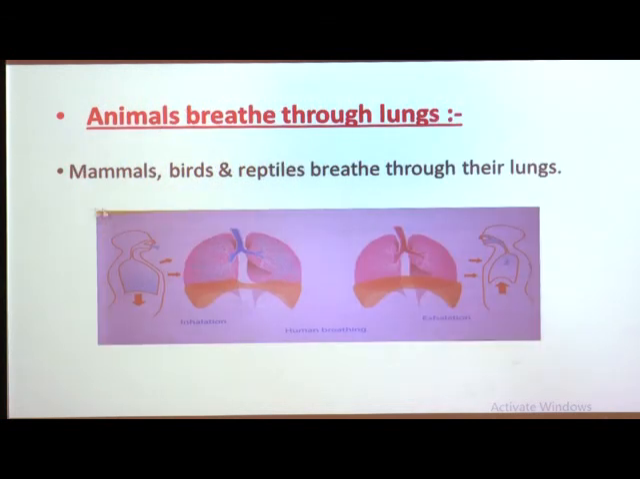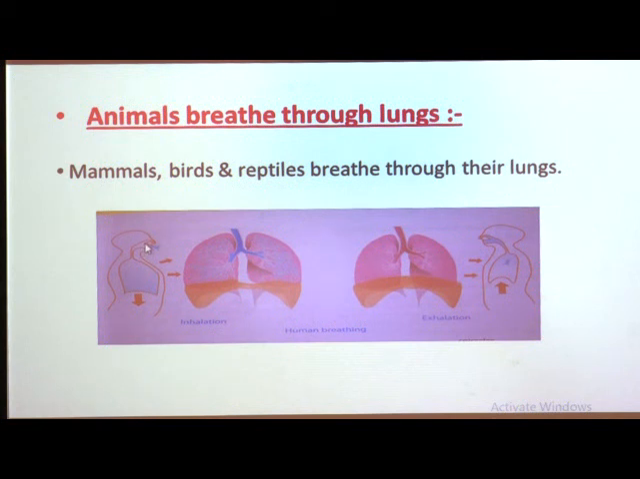Animals like mammals, birds and reptiles breathe through their lungs, and they have two lungs. Here you can see the two lungs, which are connected by a breathing tube to the nostrils. Nostrils are the breathing holes in the nose, and such animals breathe the air in through the nostrils and fill the lungs.